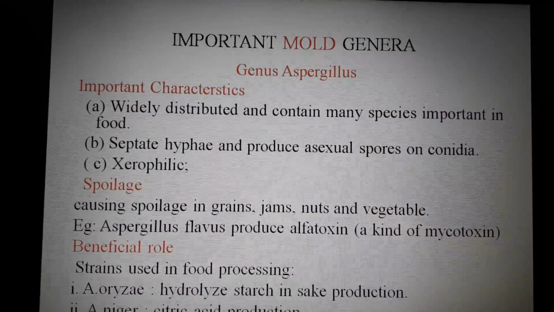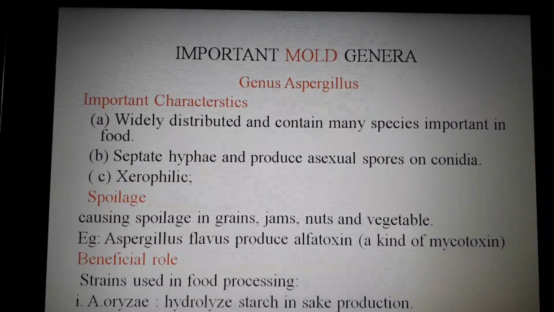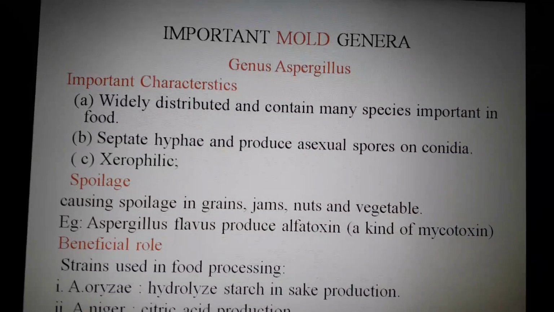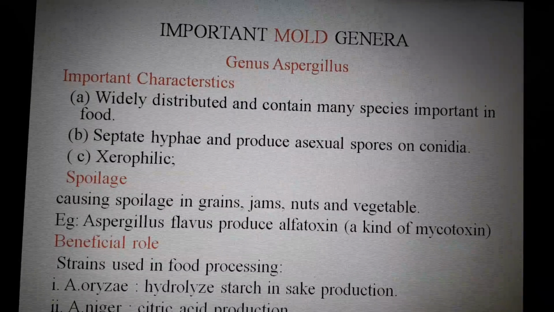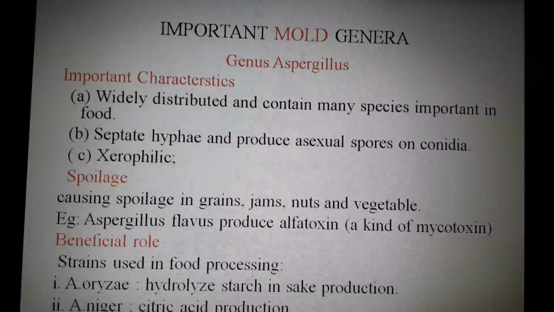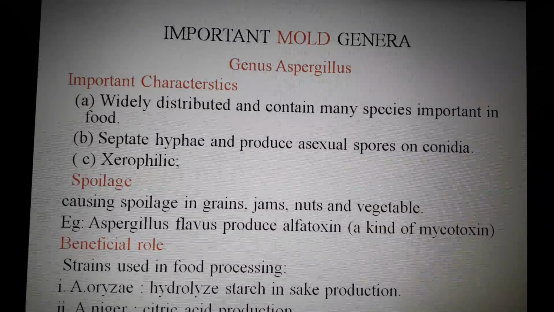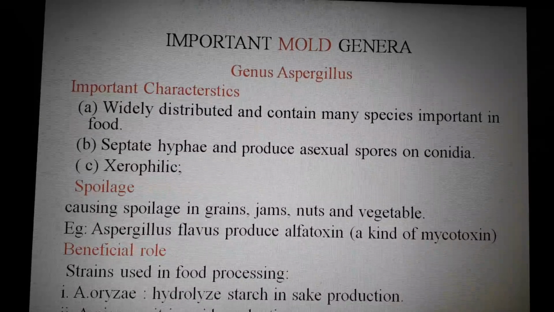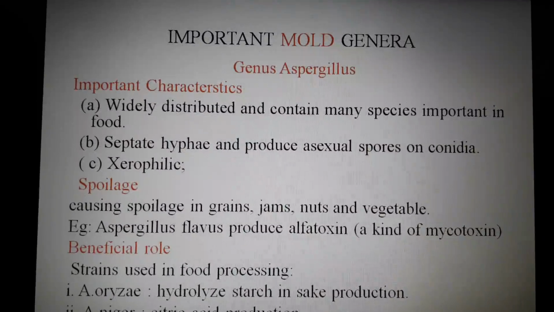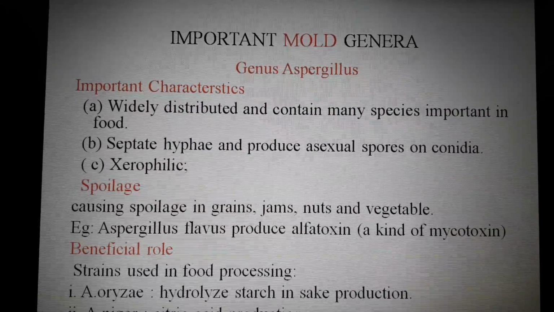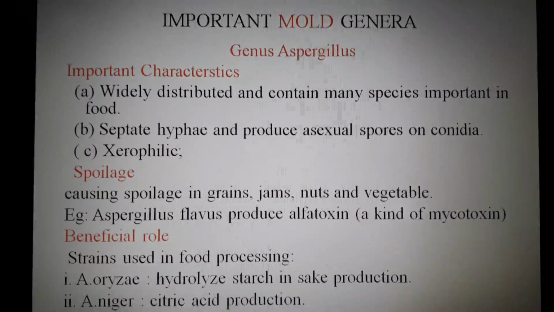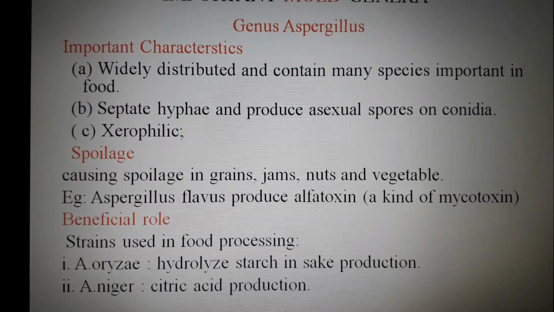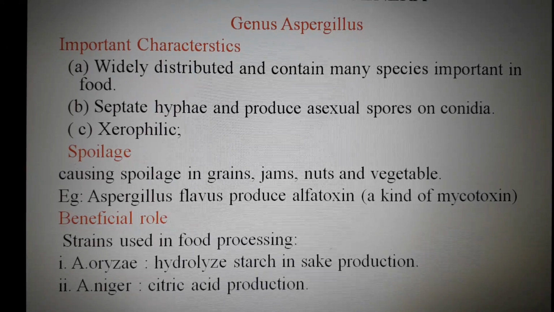When we are dealing with the beneficial as well as spoilage factors, Aspergillus flavus is the most toxic; it is a species of mold which is responsible for the spoilage of food. This Aspergillus flavus can spoil your grains, your nuts, and your vegetables as well as jams. Some species of Aspergillus also have a beneficial role.